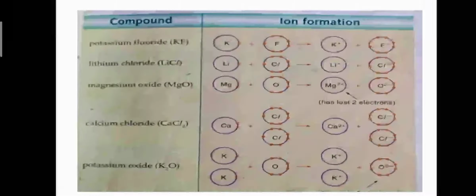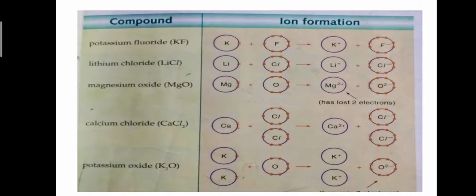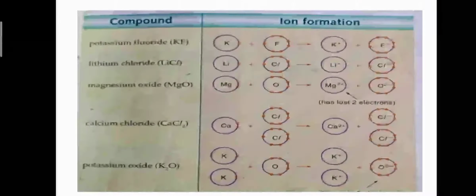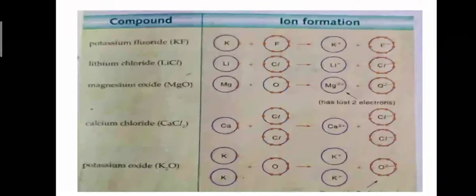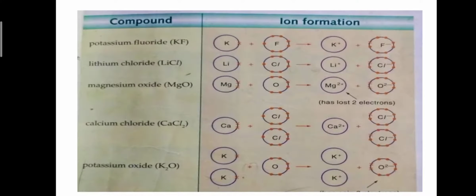Number 4, calcium chloride. 1 calcium atom loses 2 electrons. 1 chlorine requires 1 electron, so it requires 2 chlorine atoms to take both electrons.